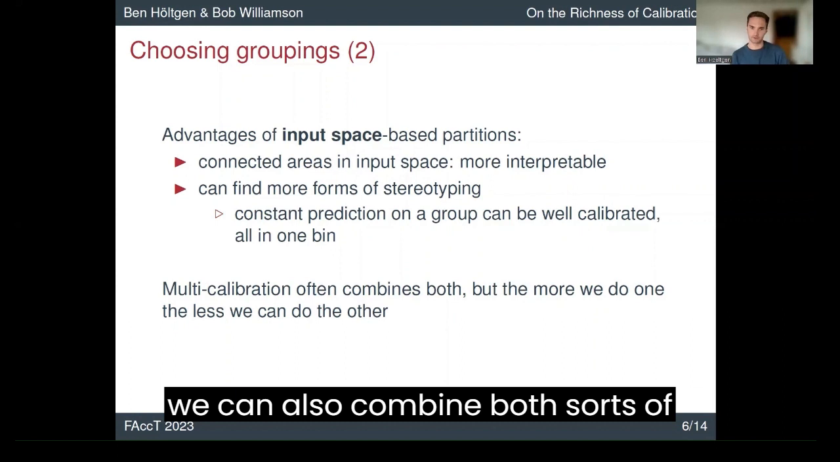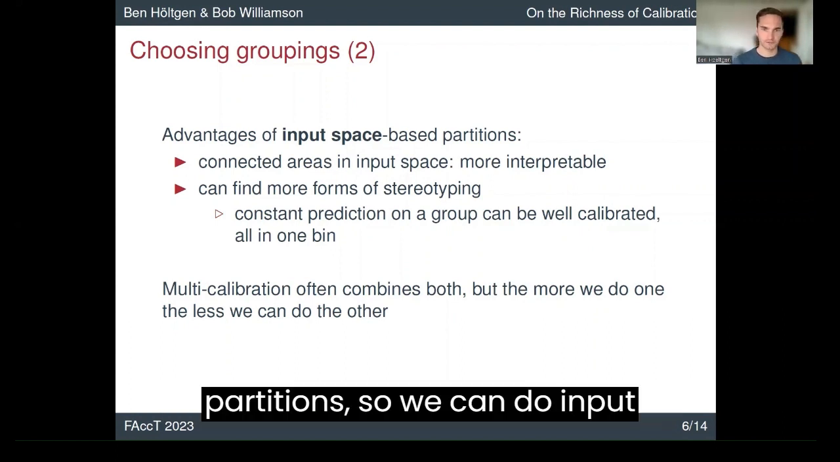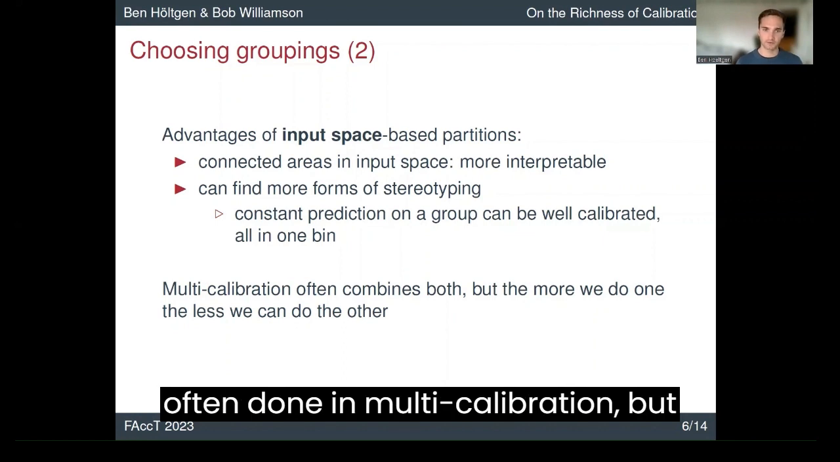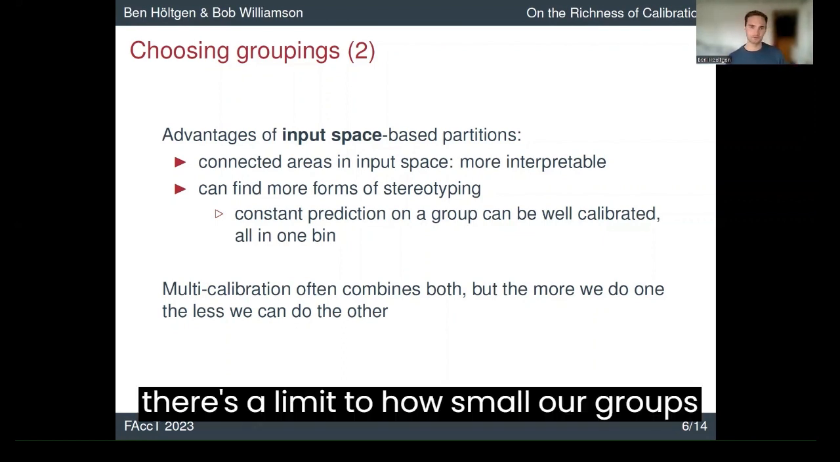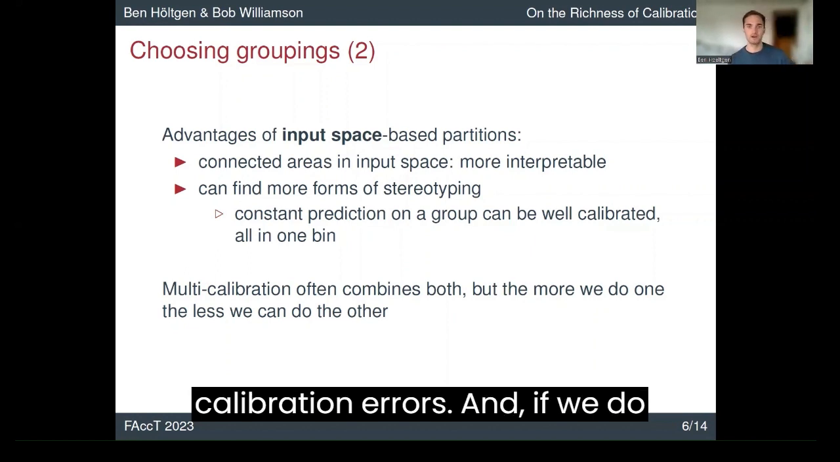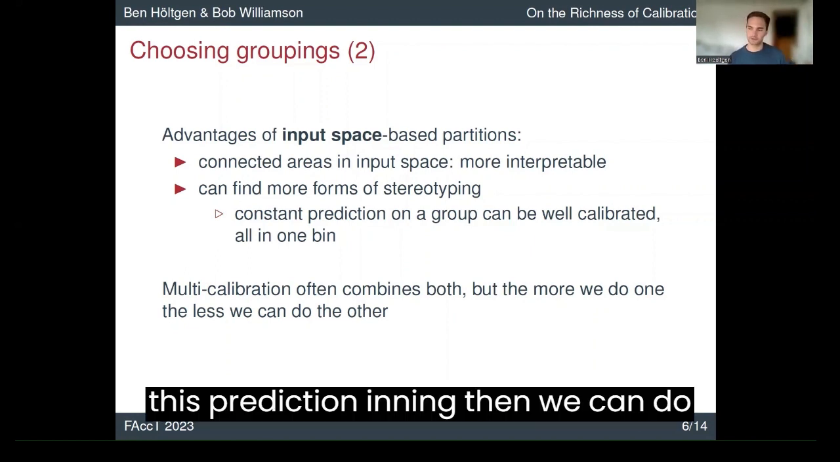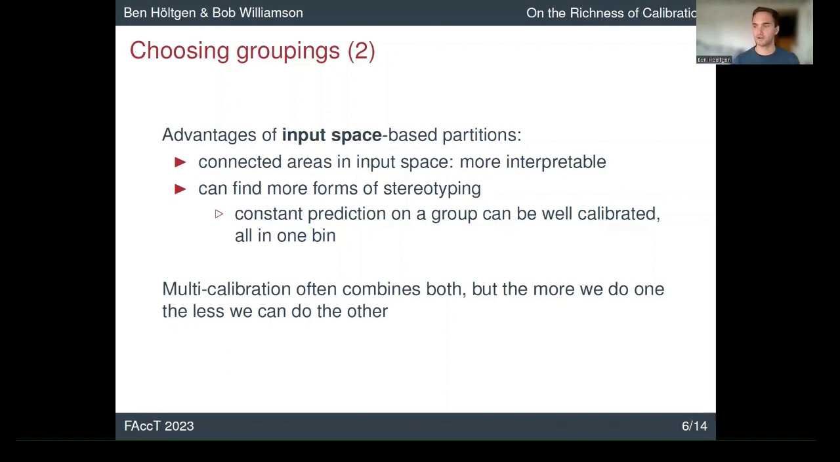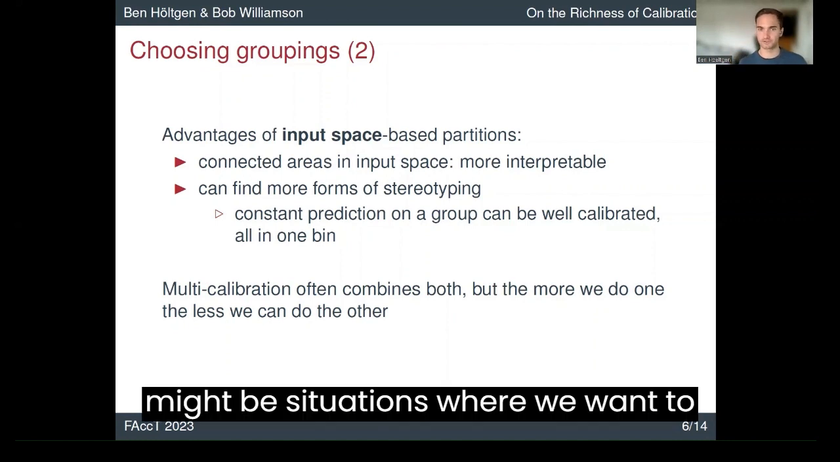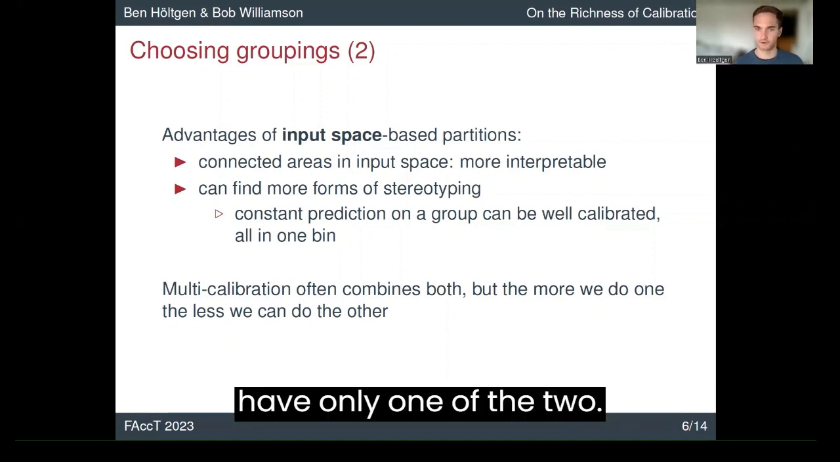And obviously we can also combine both sorts of partitions. So we can do input partitions plus some binning. This is often done in multi-calibration, but there's a limit to how small our groups can get in order to get sensible calibration errors. And if we do this prediction space binning, then we can do less fine input space partitions. And so there might be situations where we want to have only one of the two.